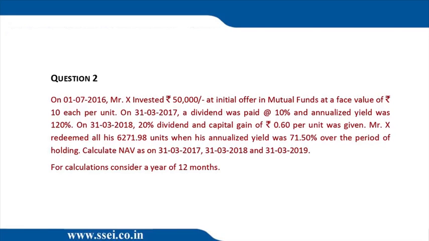Let's call it Y. We don't know the Y, we don't know how many units we got. Let's read further. Mr. X redeemed all his 6271.98 units when his annualized yield was 71.5% over the period of the holding. Now, how did the units become 6271? The increase in units is 6271.98 minus the cumulative units we had, 5277.78. The increase in units is 994.202 on my calculator.